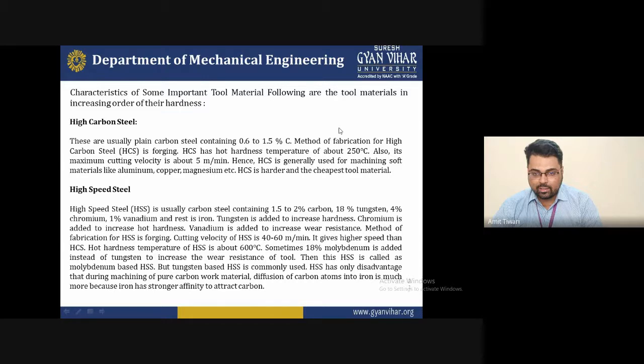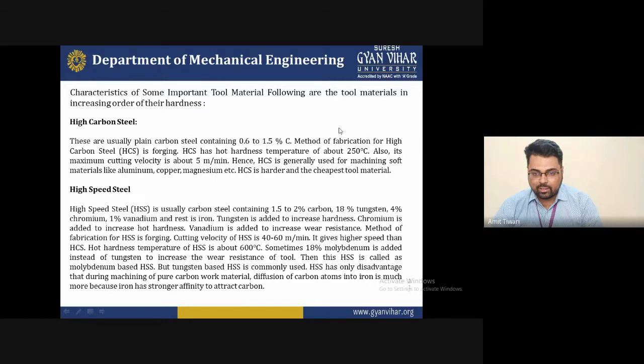So these are the properties that make a good selection of tool material. If you want to select that, then high carbon steel will be good for that particular operation. Second one is the high speed steel.